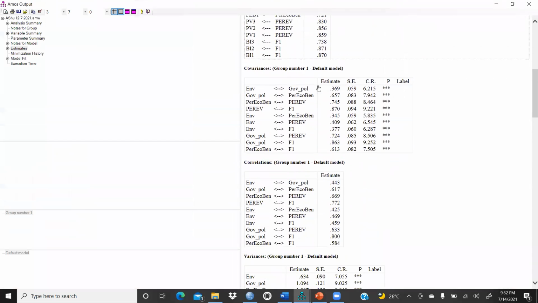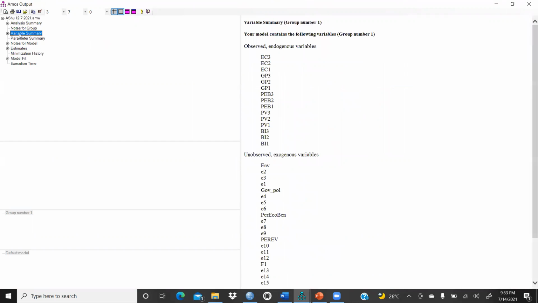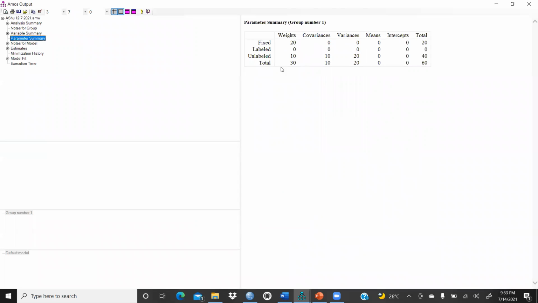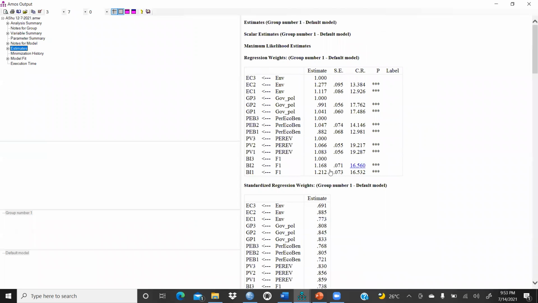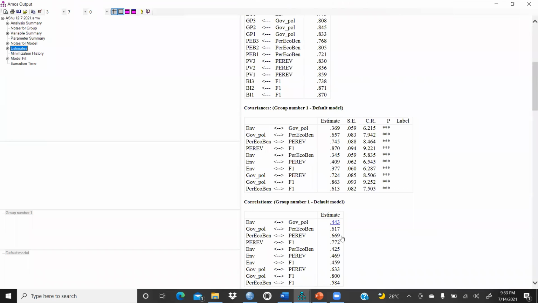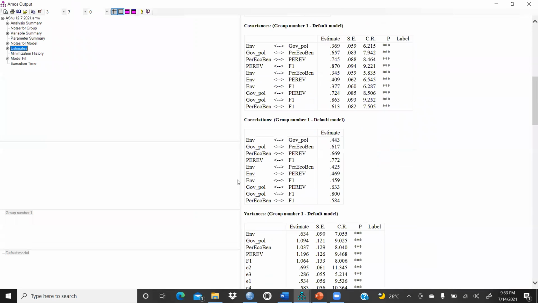Then we come to the covariances. How many covariances are there? 1, 2, 3, 4, 5, 6, 7, 8, 9, 10. Total 10. And you could see in our previous notes, when I talked about this, the unlabeled 10, right? These are also the covariances. So the covariance values, can we check them? These are the covariance values, right?